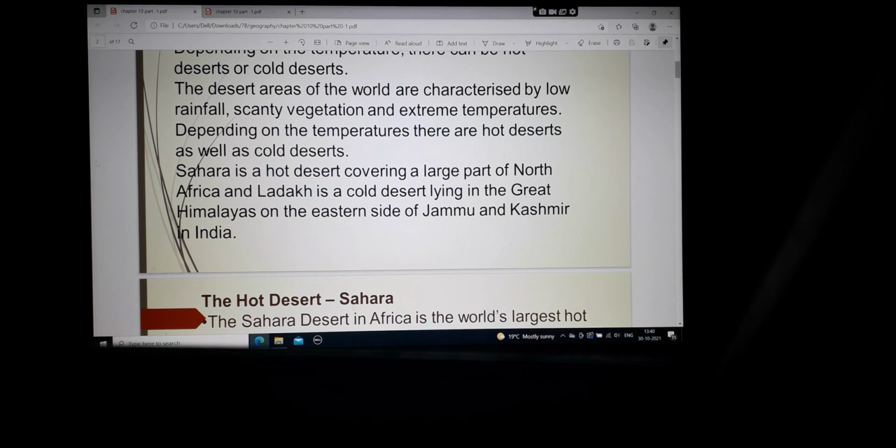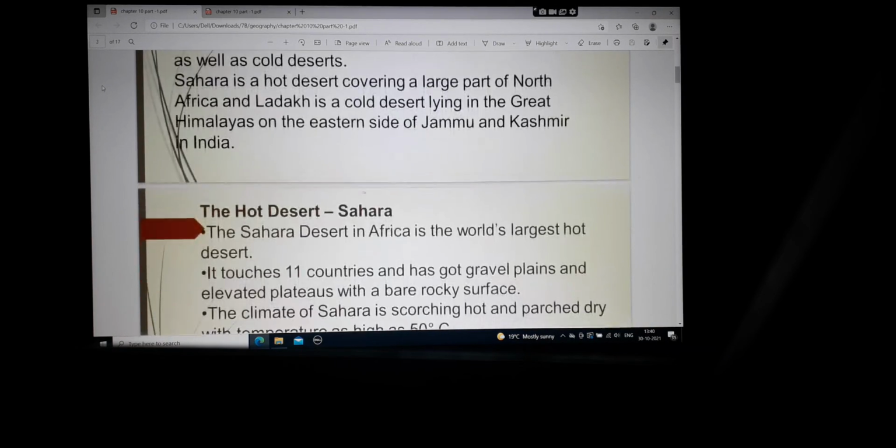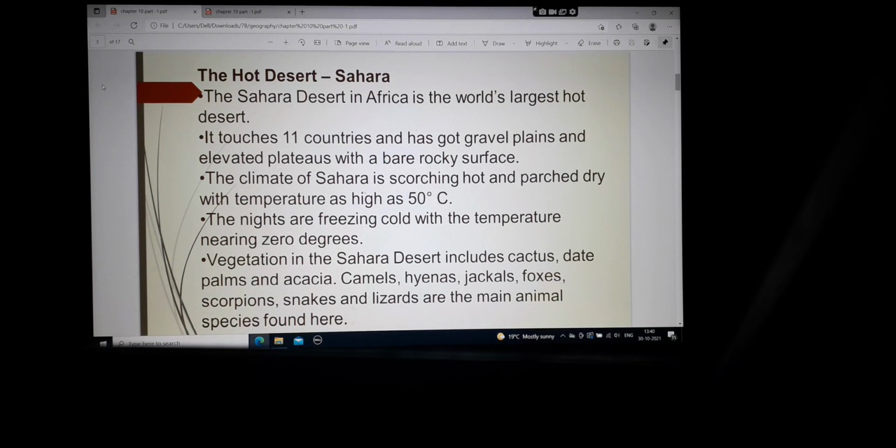So this is the area. These are the two deserts which have extreme temperatures. One is a hot desert, and another one is a cold desert. So now let us see both the deserts in a bit more detail. The hot desert, Sahara. The Sahara Desert in Africa is the world's largest hot desert.